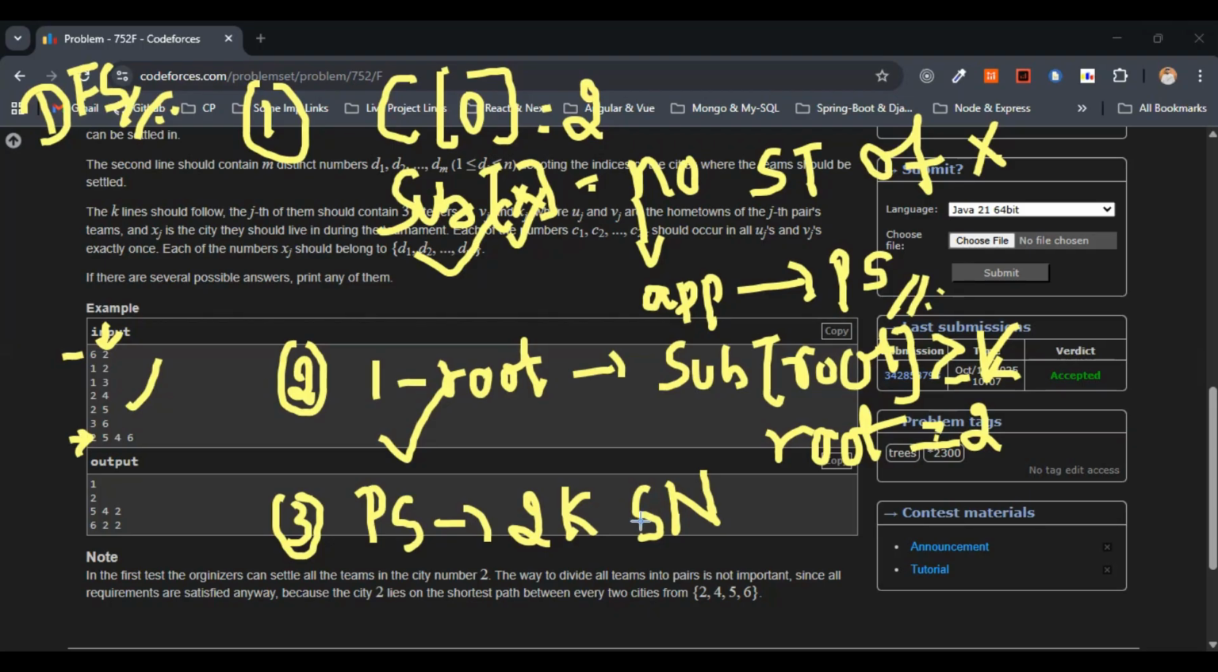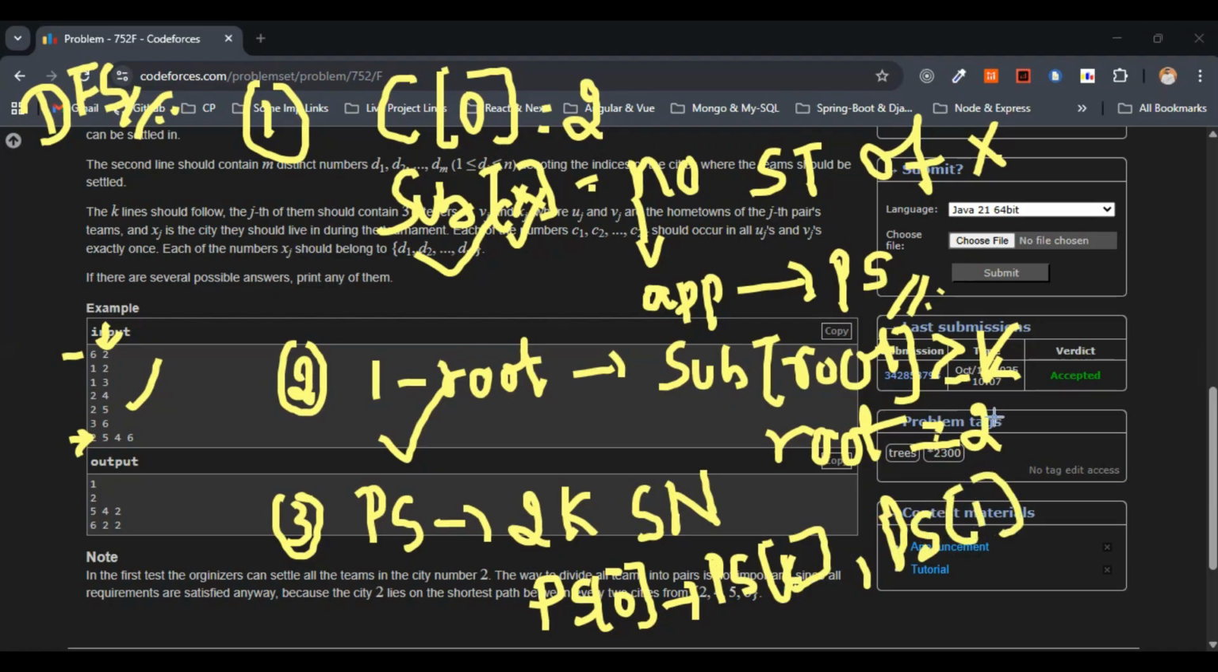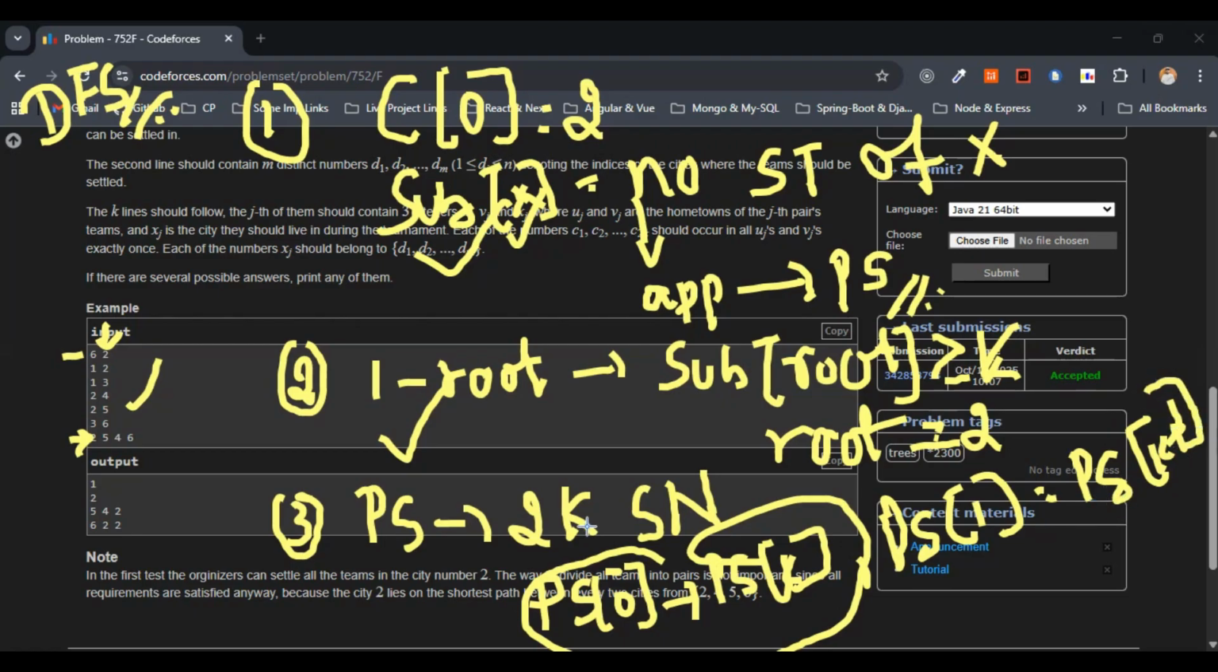Each pair settles at the root, right? So this will basically be the answer. Once PS contains all the 2k special nodes, we will pair PS of 0 with PS of k, PS of 1 with PS of k plus 1, the next element, and so on. So each pair settles at the root.